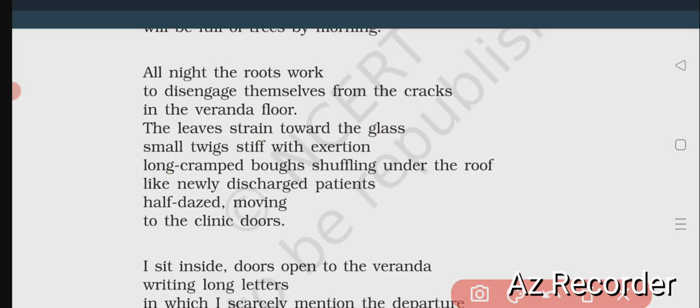They are walking how? They are walking just like a newly discharged patient from the clinic or the hospital, moving to the clinic doors. I mean, when they are walking from the medical or clinic bed, they are walking just like in a half dazed stage, half sleeping stage.